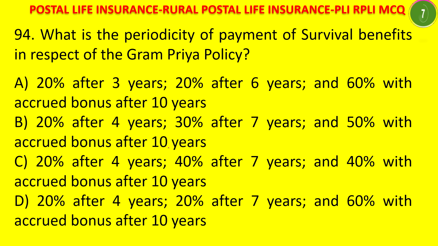Survival benefits in respect of Gram Priya, that is the 10 years policy. First you should understand that periodical payments will be made, that is called survival benefits. The answer is 20% after 4 years and 20% after 7 years, then 60% after 10 years. So in a 10 years policy, payments are at 4 and 7 years, and the remaining is paid in the 10th year.